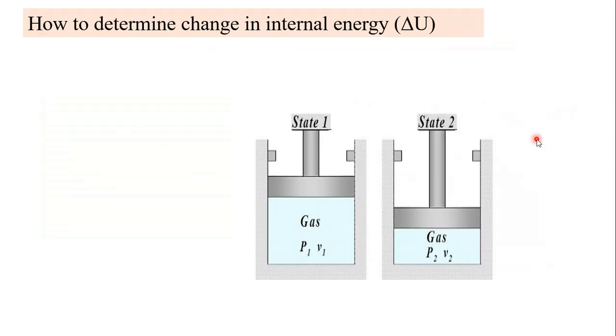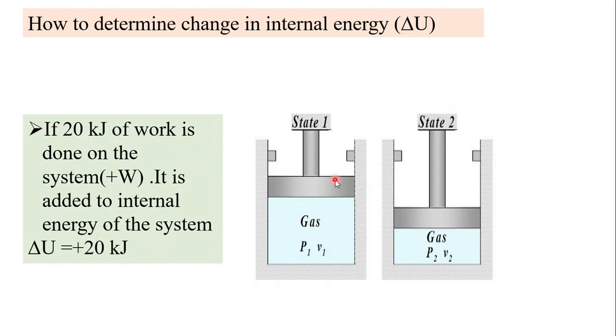Another example: if 20 kilojoules of work is done on the system, then it is added to the internal energy of the system, and in such cases also delta U is positive, plus 20 kilojoules.